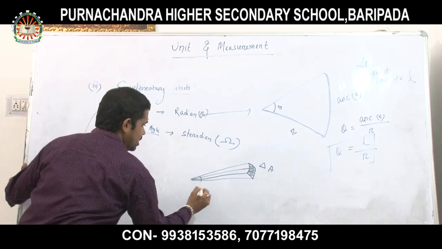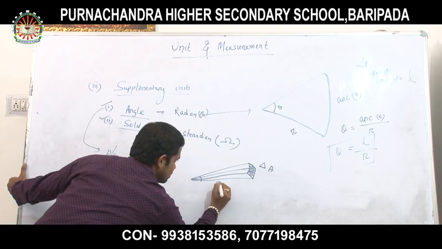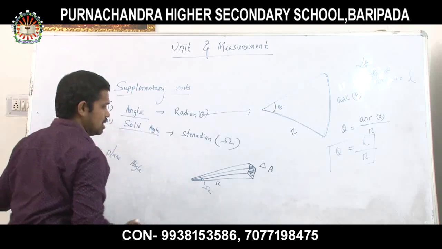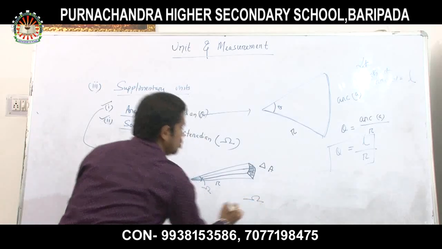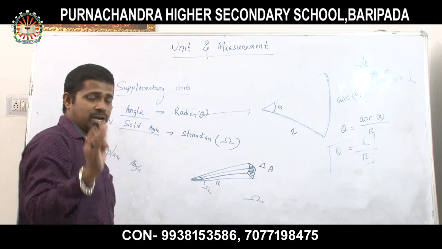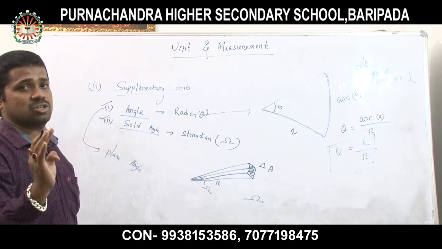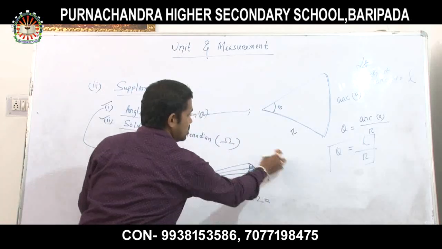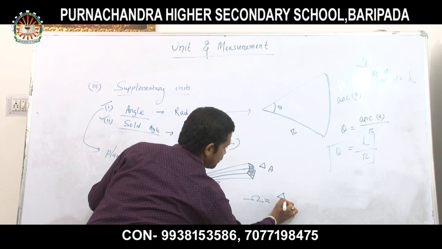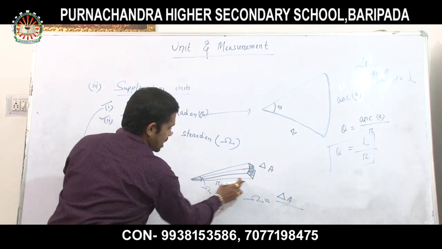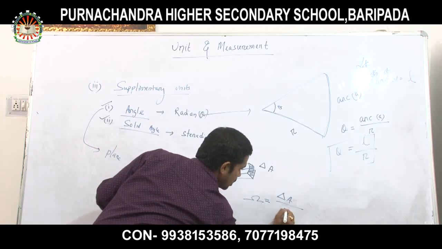Suppose this length is r, and this angle I denote as omega. This omega is your steradian angle, which I find only in the case of a three-dimensional structure, for example a sphere. It is equal to this area divided by the square of the radius, r square.